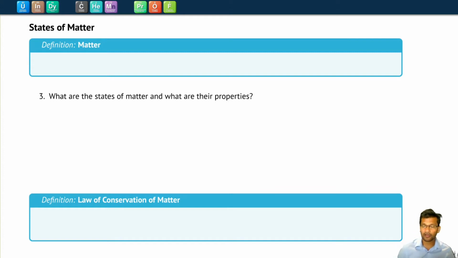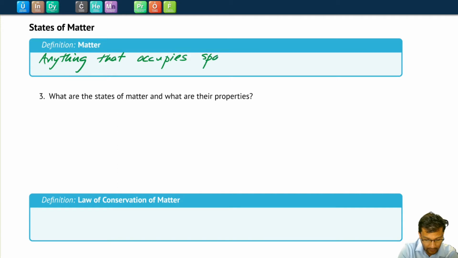Now, earlier we talked about how chemistry is essentially the study of matter, but what is matter? Well, matter, as many of you may know, is anything that occupies space and has mass. So matter is anything that occupies space and has mass, which is pretty much everything around us.